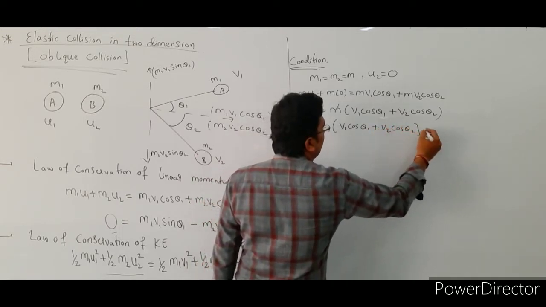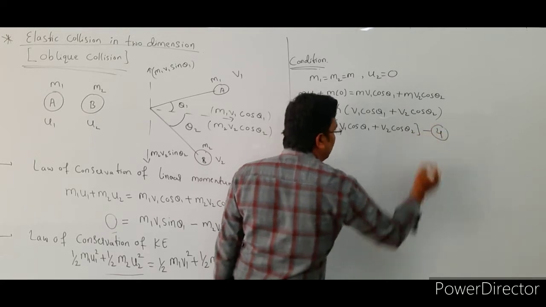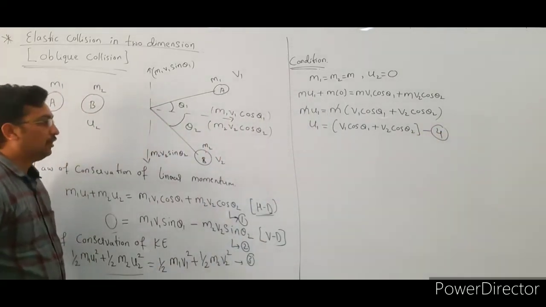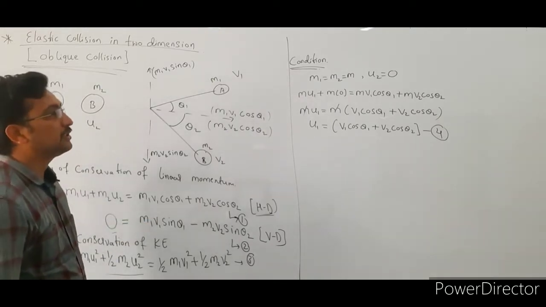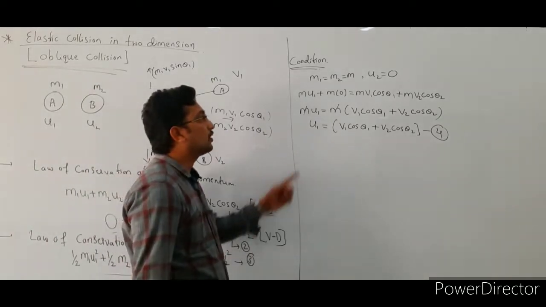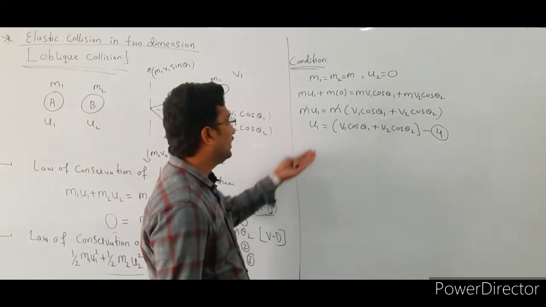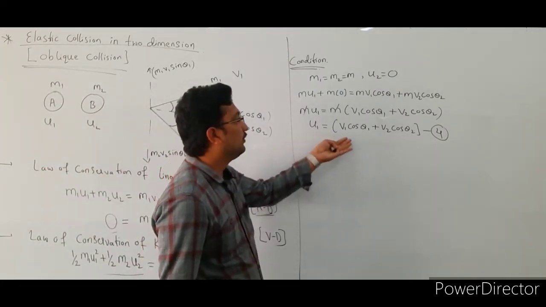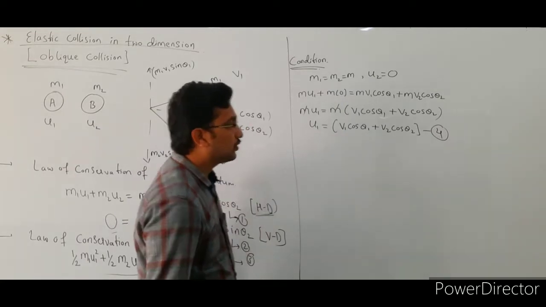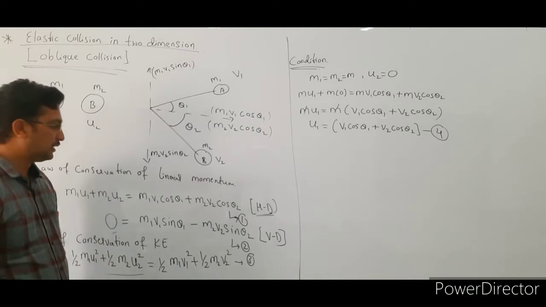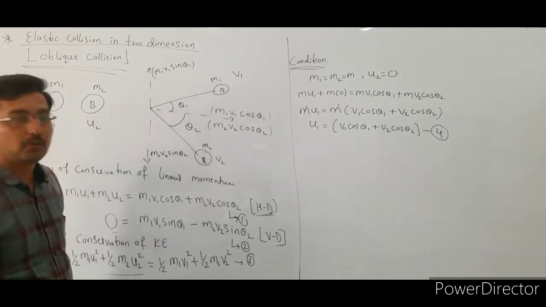So this is our equation number 4, right? Here we applied the condition to equation number 1. What is the condition here? m1 is equal to m2 is equal to m, and the second body is at rest. So we got the final equation u1 is equal to bracket of v1 cos theta 1 plus v2 cos theta 2.